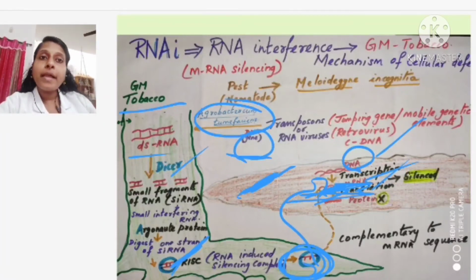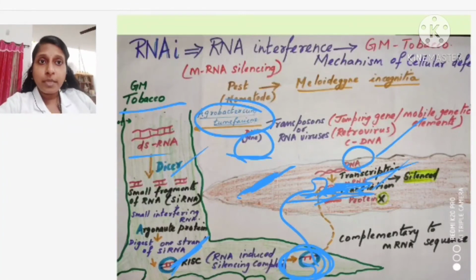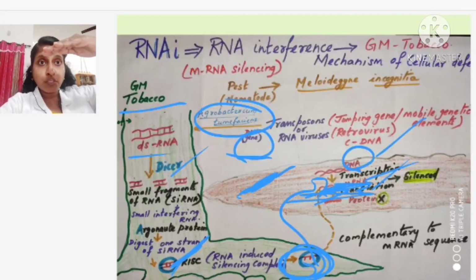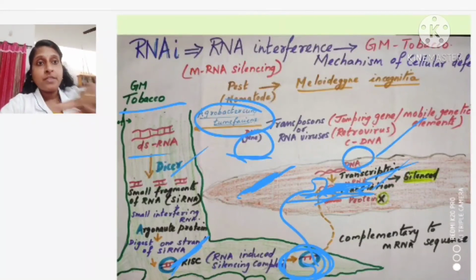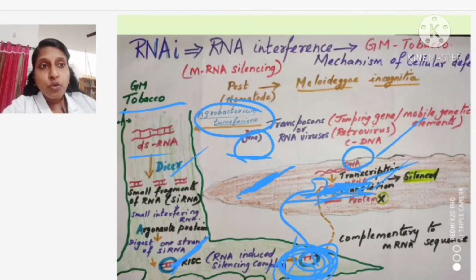When they are binding, do you think the mRNA will express and form the protein? No. Why? Because this mRNA which was produced is going to produce protein, but immediately the complementary siRNA goes and attaches with this mRNA. Now they are binding with each other and the translation process is stopped.